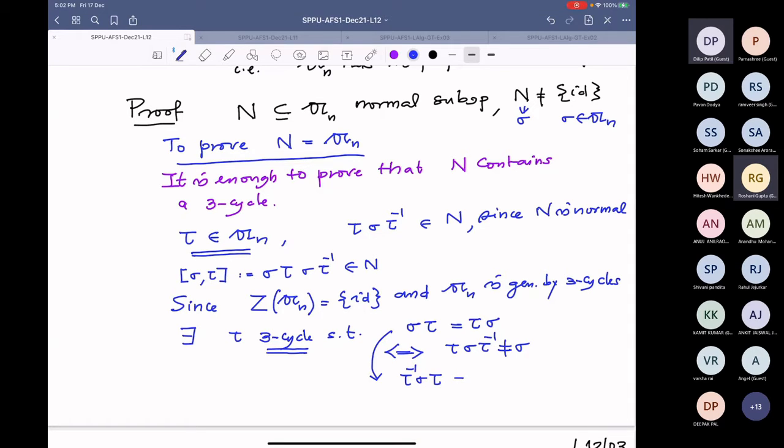So I should have written not equal: sigma tau inverse is not equal to sigma. No, I want to shift the sigma this side. So sigma tau sigma inverse is not equal to tau. This is the same actually, but you will see why I want the other. Now, tau is a 3 cycle, therefore this is also a 3 cycle.